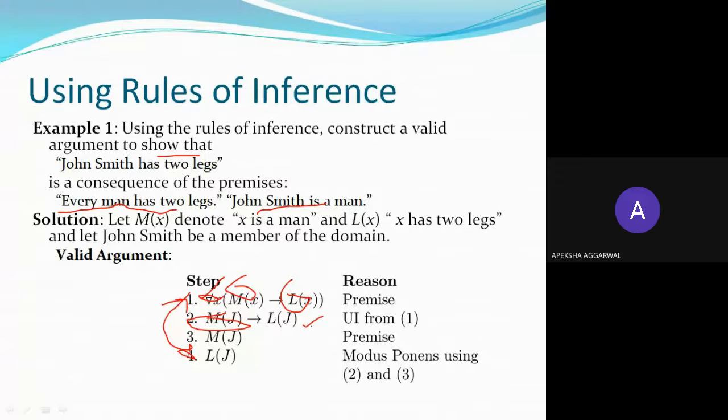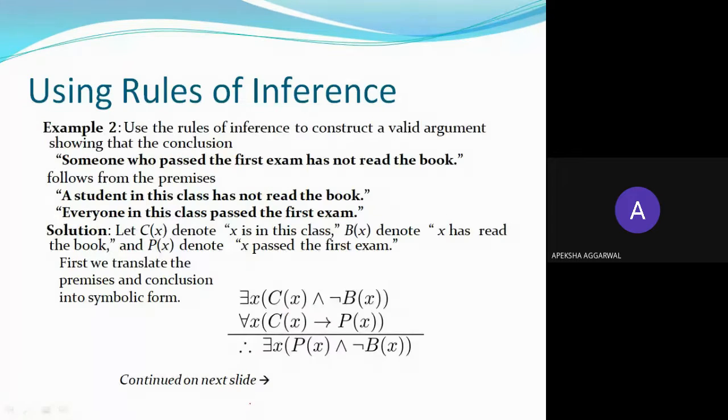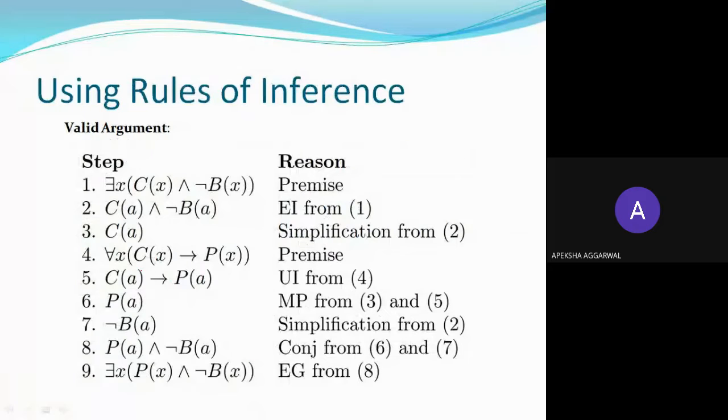Okay. Now we will convert it into this MJ. MJ implies LJ, means MJ, and then you use modus ponens. So this is propositional logic. This is from propositional logic inference rules, and this is from universal inference. Okay, so you have to reach out to LJ. This is how you will use it. Similar is the case with example two. You can do it. Then okay, valid argument.